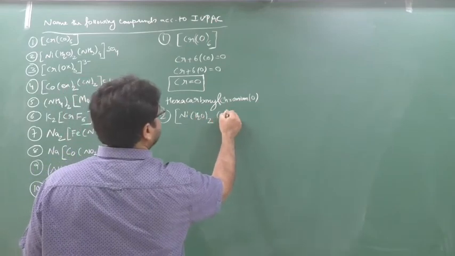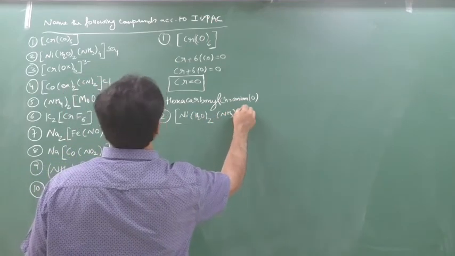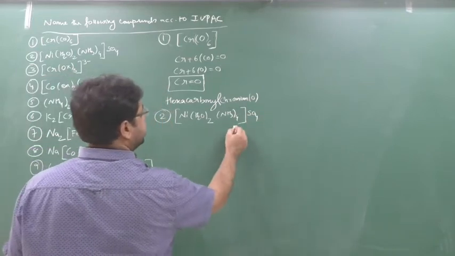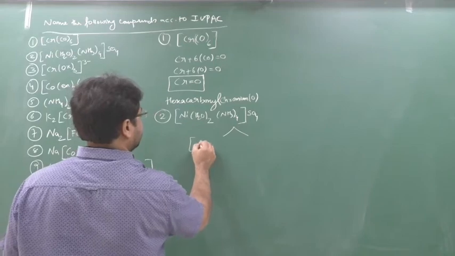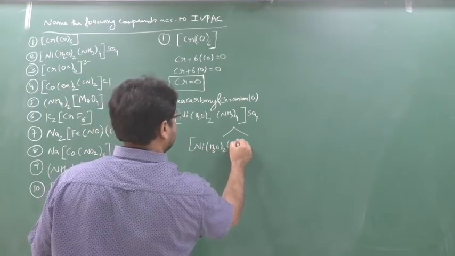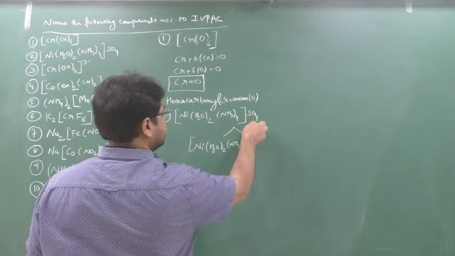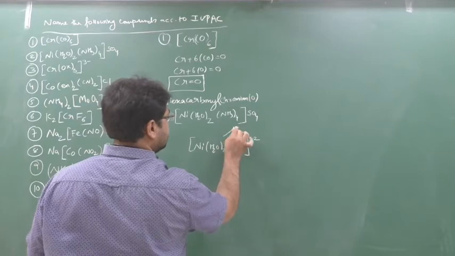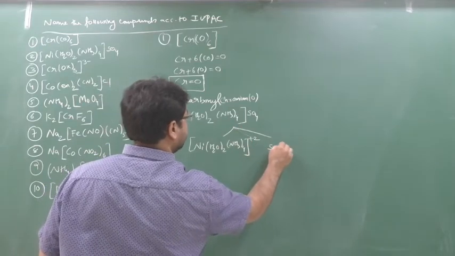[Ni(H2O)2(NH3)4]SO4. So if I split this, now see this splitting is important. Ni, here H2O twice will come, here NH3, 4 will come. This sulfate is minus 2, so here plus 2 will come, no? So here plus 2. Clear? And here it will come SO4 minus 2.